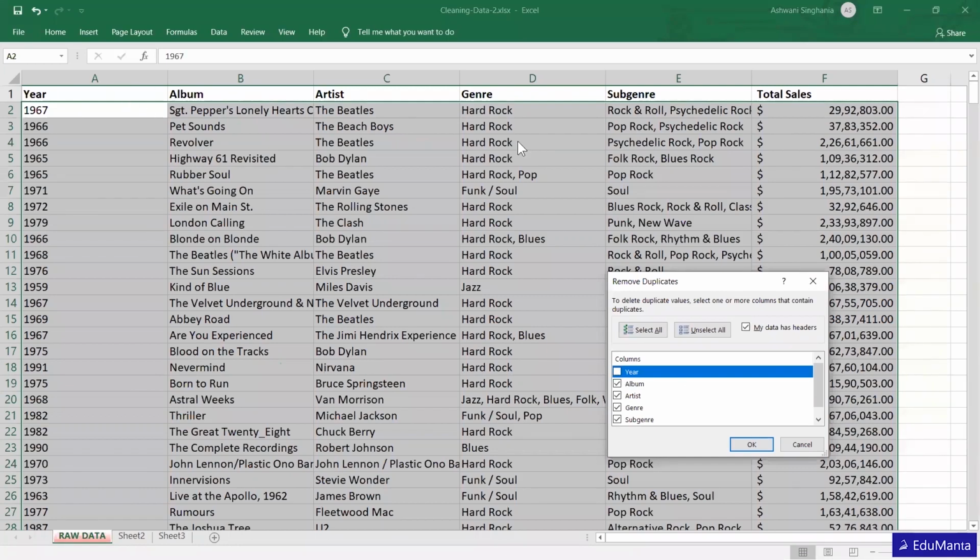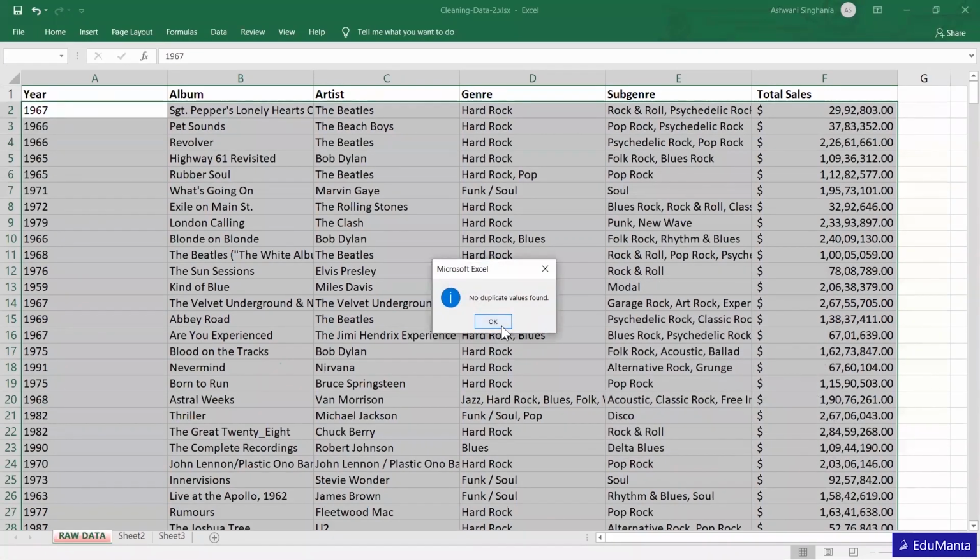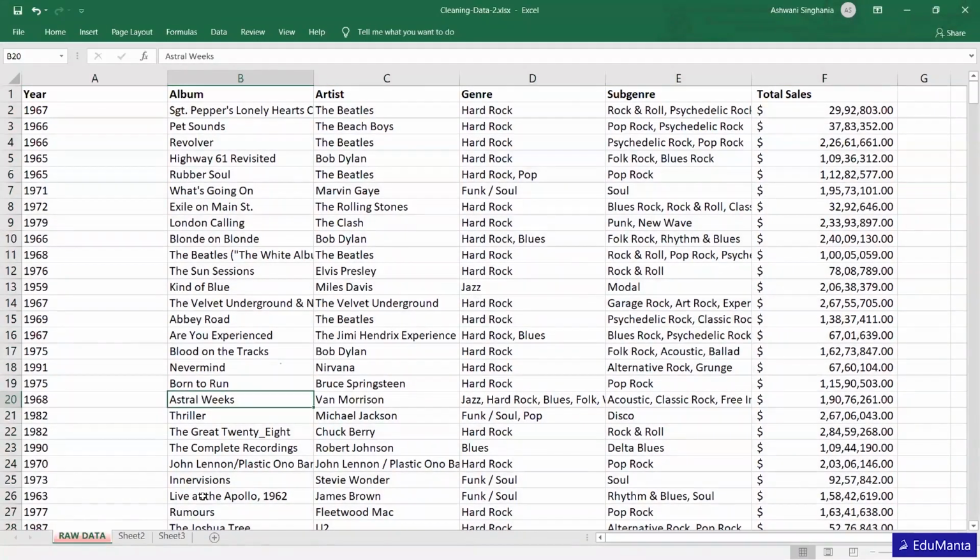If the rest are similar it will delete, but if I select year also, then it will match each and every column element to the elements in a different row, and only if the data point is the same in each column will it get deleted. So we check all the columns and press OK. There is no duplicate because we have already deleted it, otherwise it would have been deleted. I hope I made it clear now. Okay, thank you, sir.